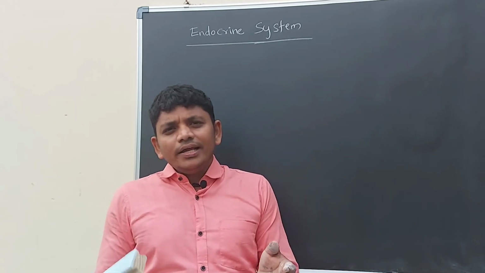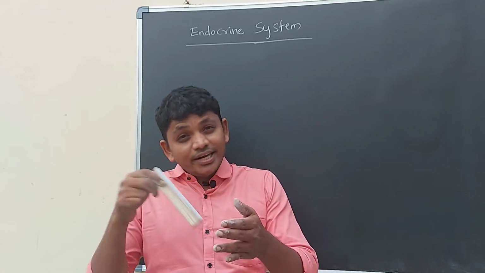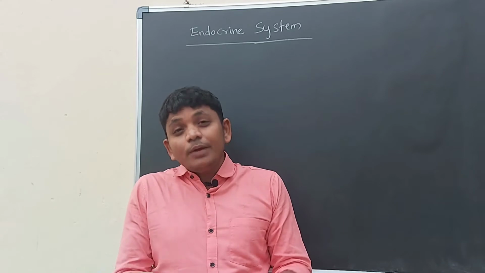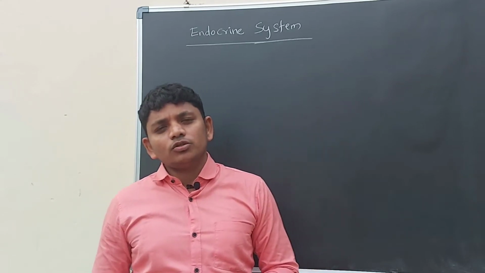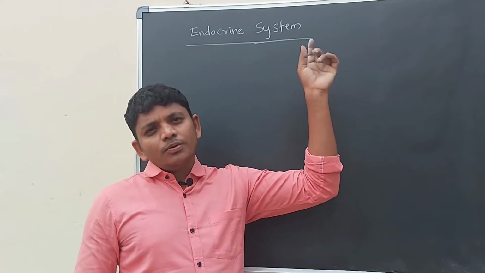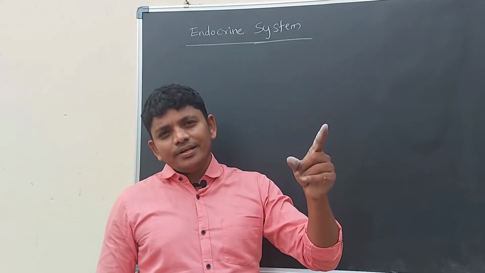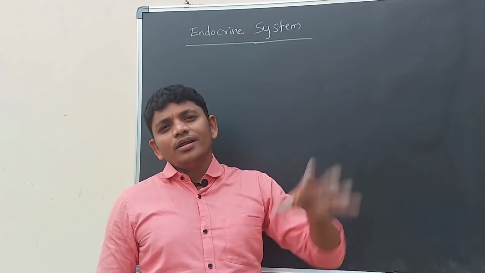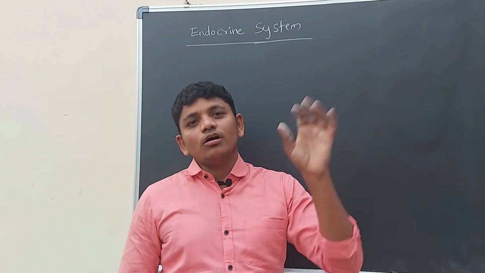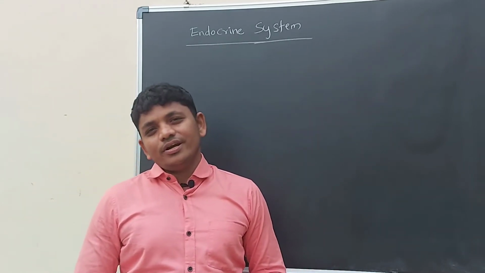This coordination occurs only between chemicals. So I have to understand one thing: the endocrine system contains chemical materials. Between the chemical materials there is coordination in the body. This type of coordination is called the endocrine system.